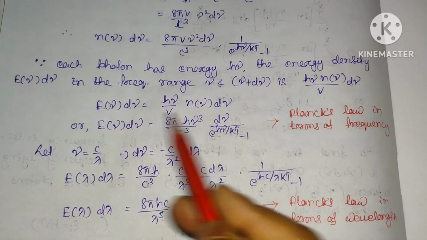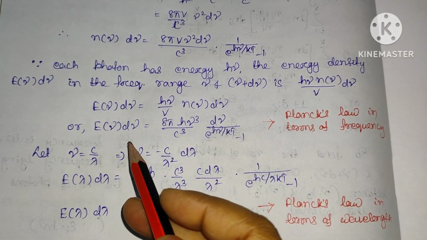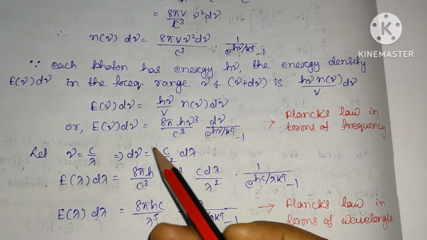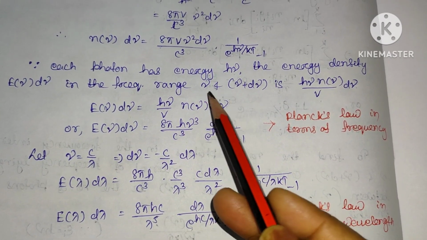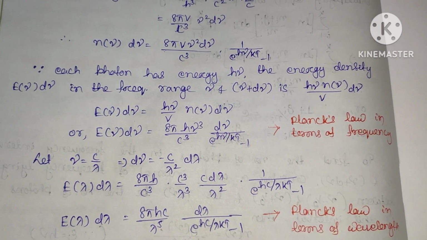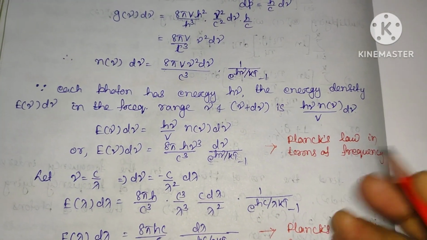As here, this is Planck's law expression in terms of frequency. This is also the expression of the energy density, and here the frequency varies between nu and nu plus d nu. So this is all about Bose's derivation of Planck's law.